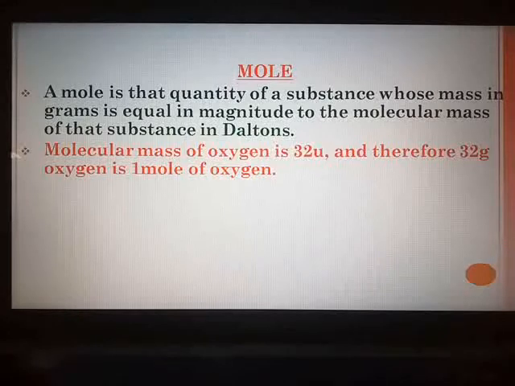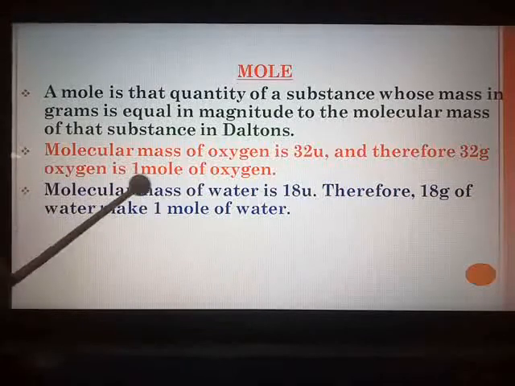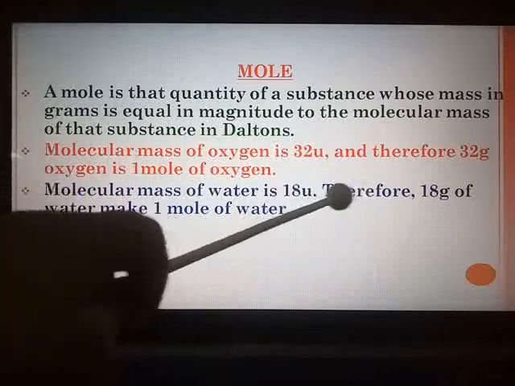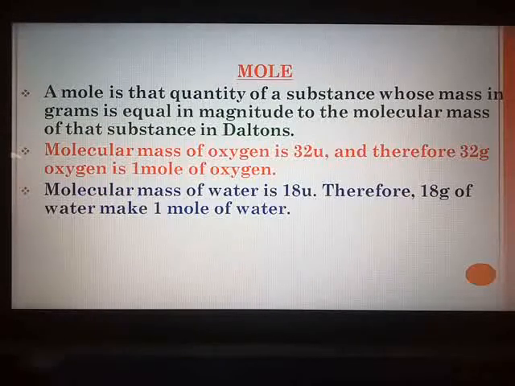Very simple. For any molecule you should know its weight, its molecular mass. Then immediately you can correspond it: that many grams is 1 mole of that particular molecule. Let us take one more example, water. The molecular mass of water is 18 daltons. Therefore 18 grams of water will make 1 mole of water. Similarly for any compound, like carbon dioxide, whatever is its molecular mass. We have seen NaOH in the previous examples, and we got 40. So 40 grams of NaOH means 1 mole of NaOH.